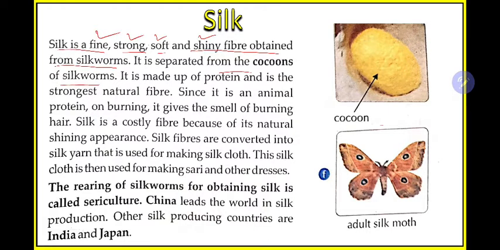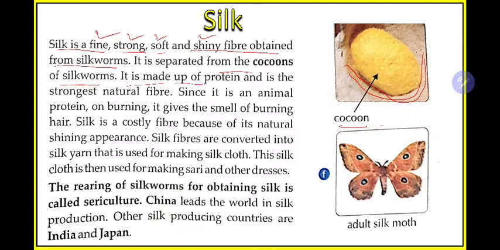So from what do we obtain silk? From the cocoon of silkworm, silk is separated. We obtain silk from the cocoon of silkworm. A cocoon looks like this. You can consider this image. Look at this image, this is an image of a cocoon. Focus on the spelling, COCOON. Don't make mistakes with the spelling.